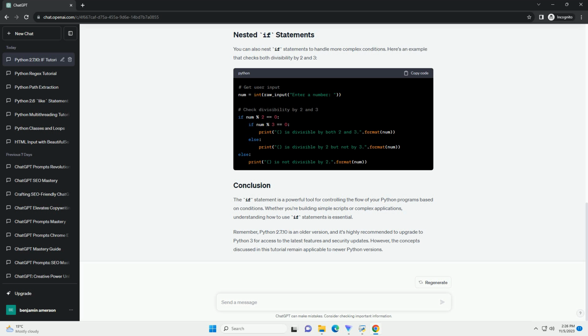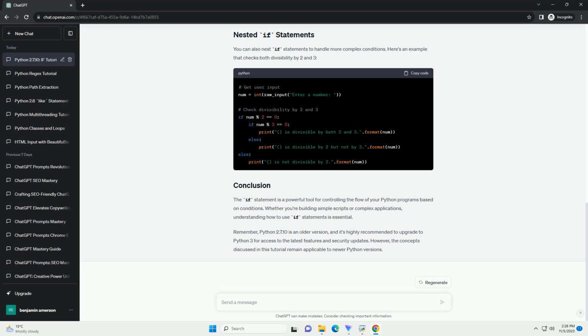The condition is an expression that evaluates to either true or false. If the condition is true, the indented code block beneath it will be executed. Otherwise, it will be skipped. Let's consider a simple example. Suppose we want to check if a given number is even or odd.